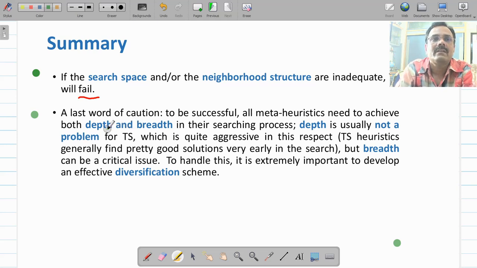We know that it explores the depth quite aggressively because it's a local search algorithm. What about the breadth? Yes, you can explore the breadth of this algorithm also by incorporating an appropriate diversification scheme. As we have seen, the algorithm uses long-term memory, and by incorporating that long-term memory, you can make it more diversified.